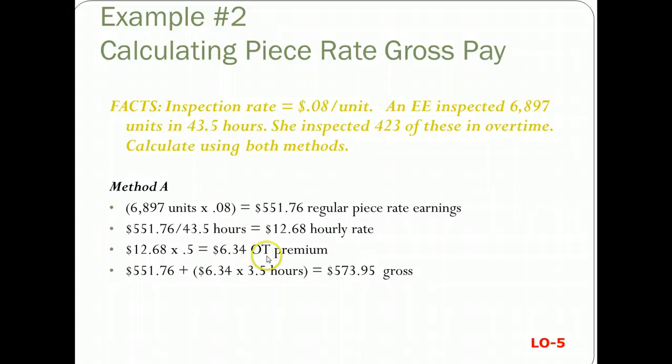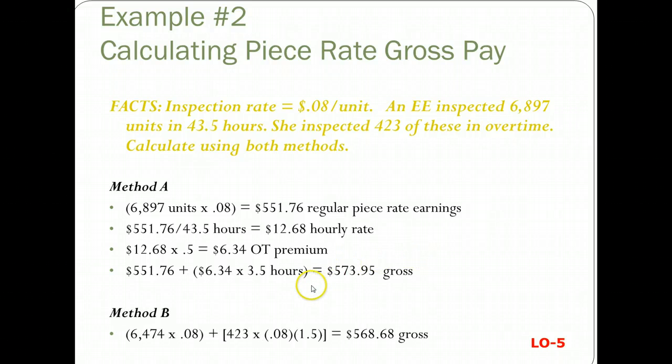6.34 is your overtime premium. So you would say, all right, they get the regular piece rate, and then the premium. This is hourly. So in the first method, you figure the overtime premium as an hourly rate. So she worked 3.5 hours extra, so that's her gross, $573.95.